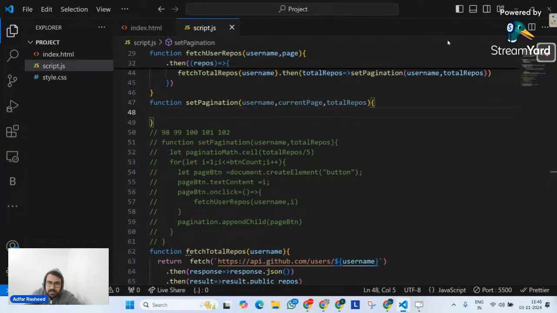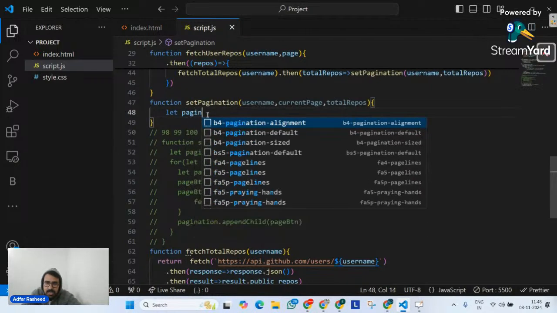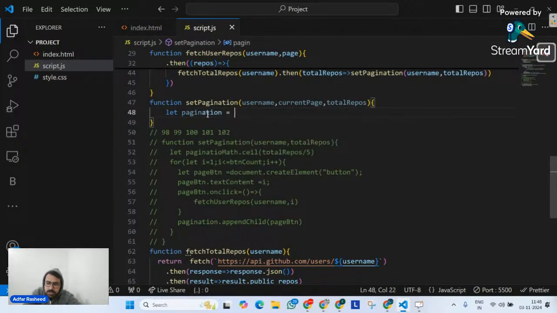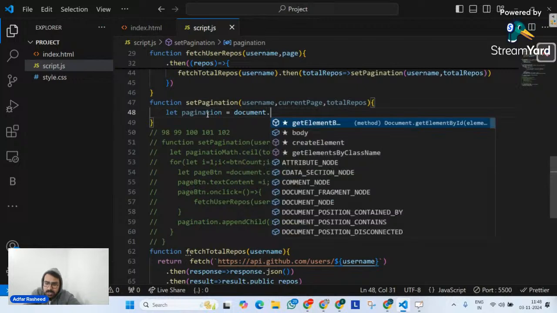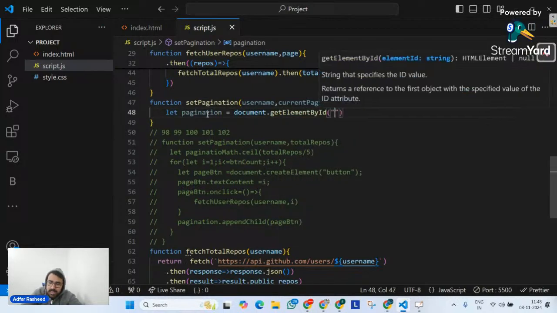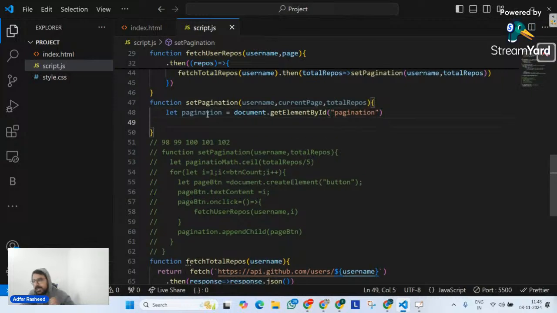And over here, in a similar way, I'm going to say let myPagination. What happened here? So please try to resolve this. यहाँ पे शायद मैंने कुछ remove किया था, and that's why it happened. And let me create: let myPagination is equal to, on my document, please get an element by ID, and that is going to be pagination. Done. After that, I will go here and try to understand what I'm trying to do. First of all, I can find the range, that is how many total pages I have. So let me create that.